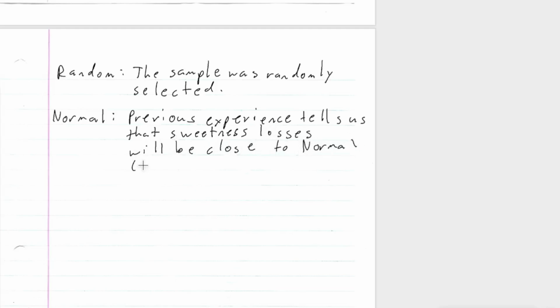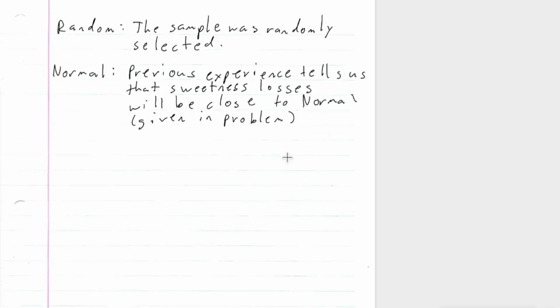And that was given in the problem. All right, so we have our normal condition.